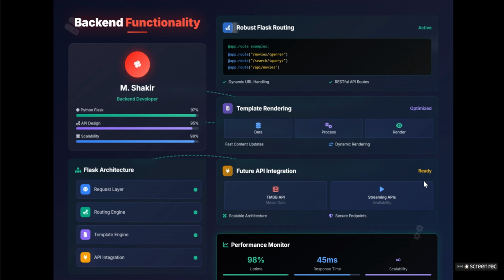Flask architecture shows your request layer, routing engine, template engine, and API integration. The backend functionality will provide you 98% accuracy and more.